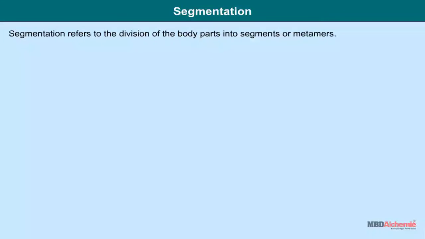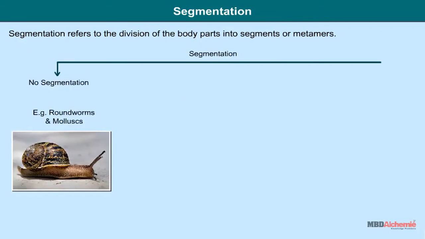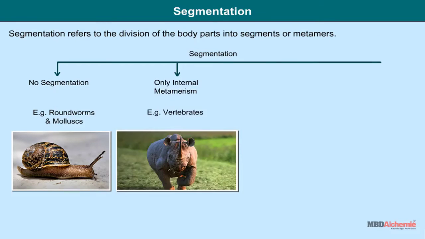Segmentation. Segmentation refers to the division of the body parts into segments or metamers. Segmentation can be studied under four categories. In roundworms and mollusks, there is no repetition of internal body parts. In annelids, arthropods and vertebrates, there is repetition of only internal body parts, so only internal metamerism is found in them.